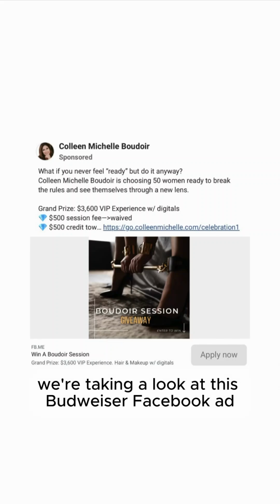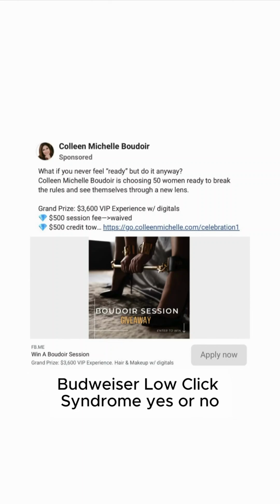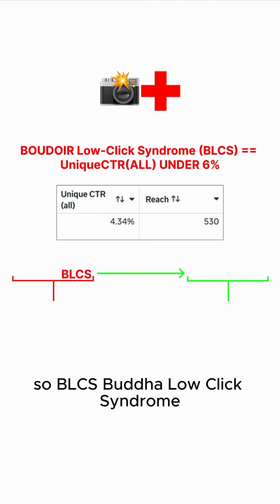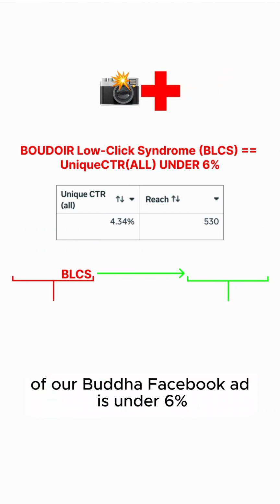All right, y'all, we're taking a look at this Boudoir Facebook ad. We're going to check it out, see if we believe it has BLCS, Boudoir low click syndrome, yes or no. So BLCS, Boudoir low click syndrome, is when the unique CTR all of our Boudoir Facebook ad is under 6%.